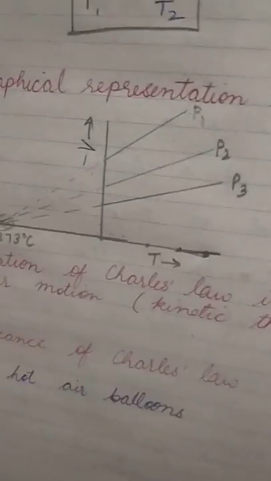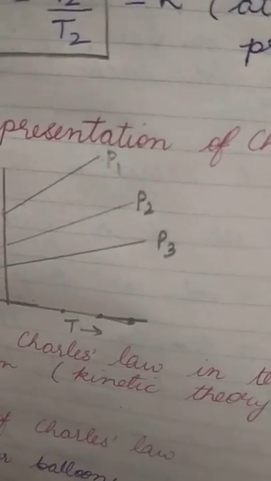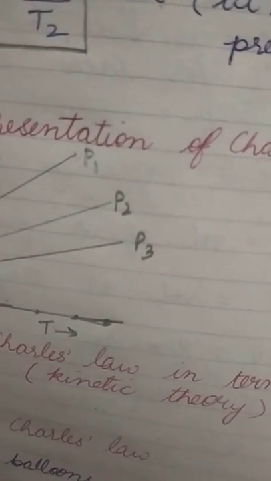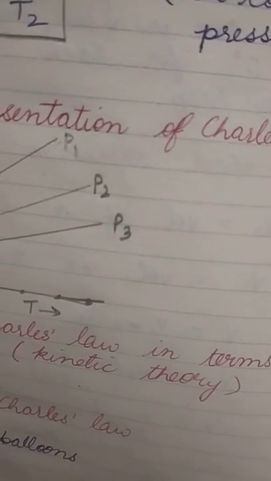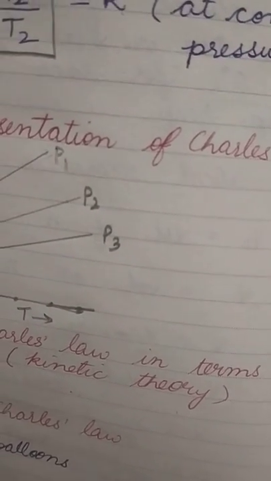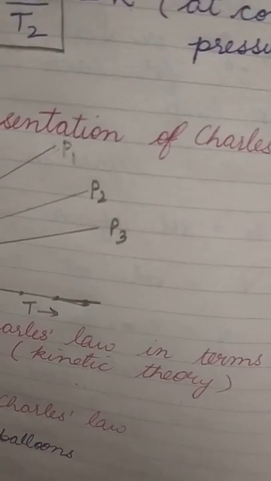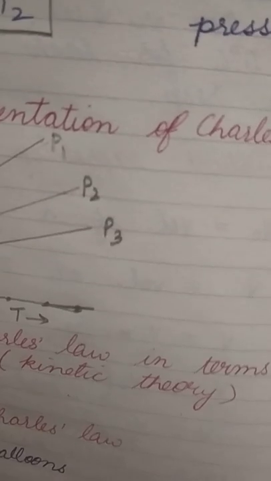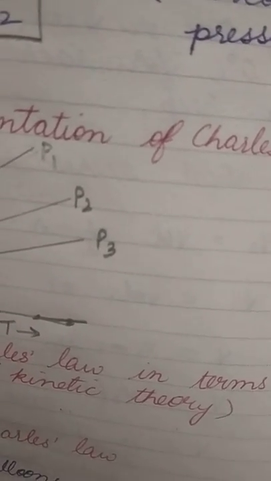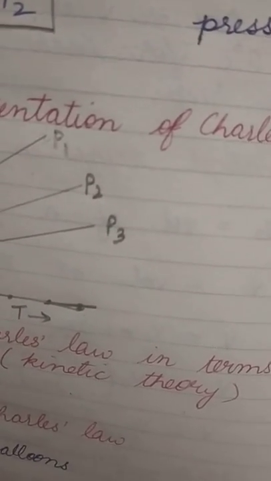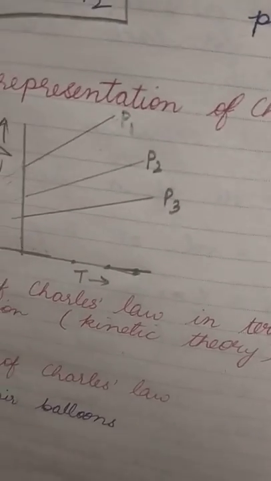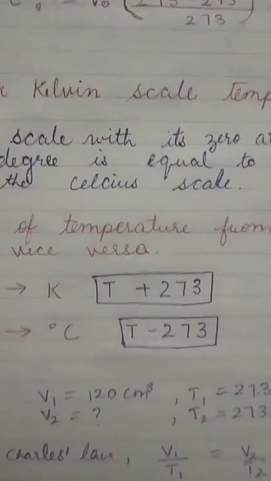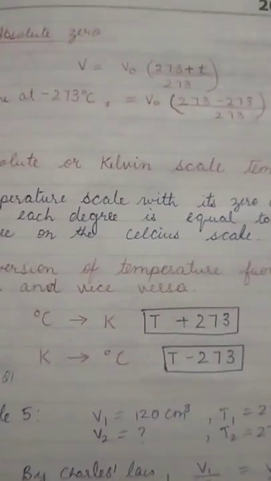Now, the significance: hot air is filled in balloons for meteorological purposes, because the volume is directly proportional to the temperature. As we increase the temperature, that means heating, the volume also increases, so the density decreases. Therefore it is easier for hot air balloons to fly in the air.